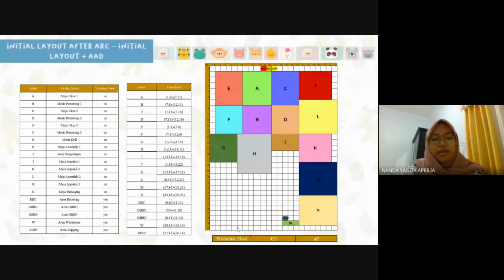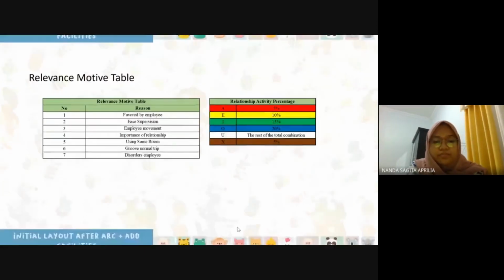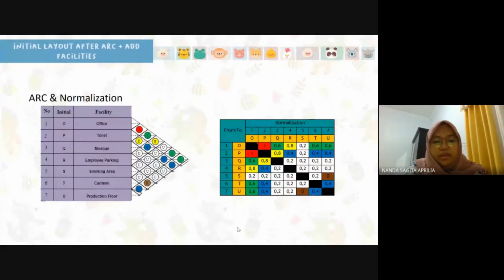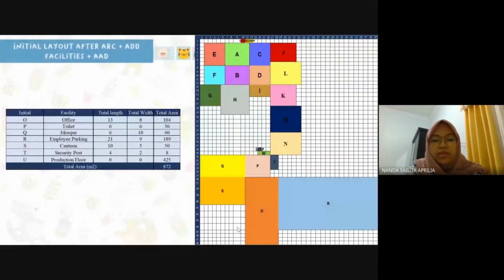The result of the AAD will be the layout of our facility. We also have to decide the coordinates and whether the location is fixed or not. It can be moved or not. Then we repeat the same steps above to know the relationship between facilities for the additional facility. We also make an ARC and the normalization. Then we make a worksheet and AAD. After that, we make a combination layout of the production floor and additional facility.